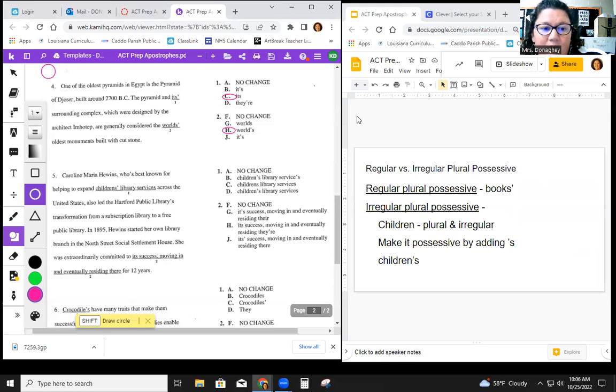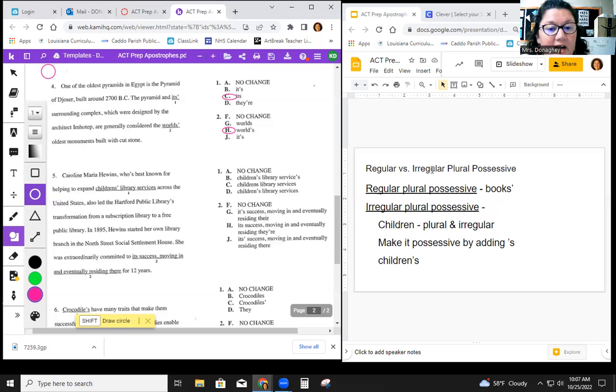Normally, a regular plural possessive, like the example books, would put the apostrophe after the S. But because children is an irregular noun that's already plural, and we want to make it possessive, we've got to use the apostrophe S. The library services belong to the children, so we need to make it possessive, so apostrophe S.